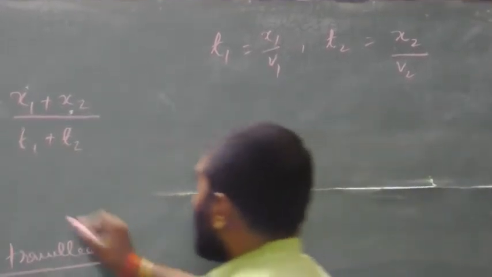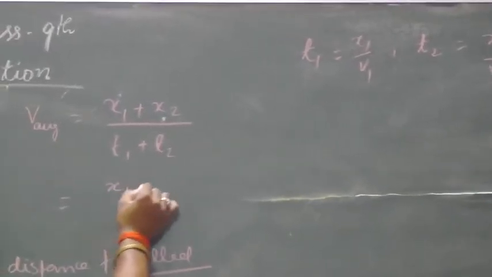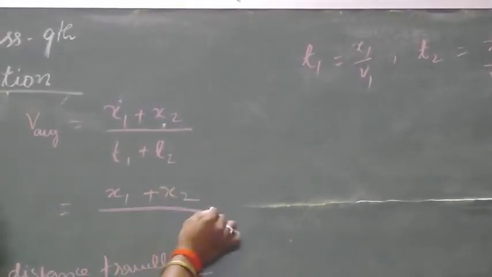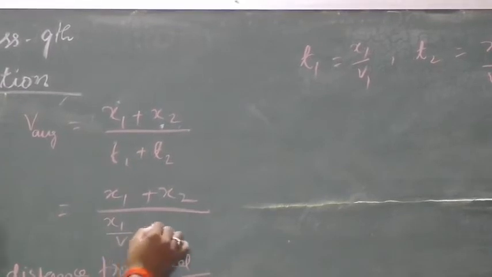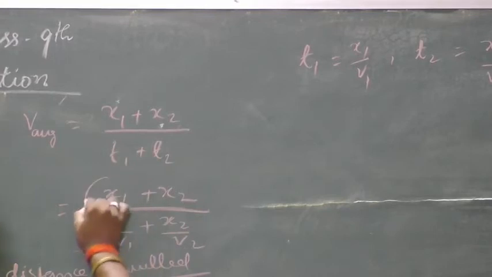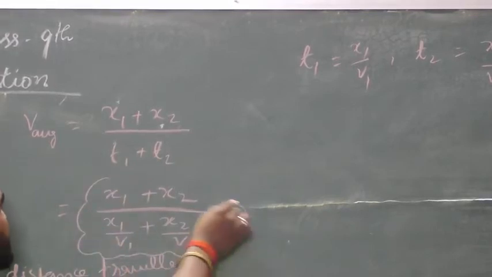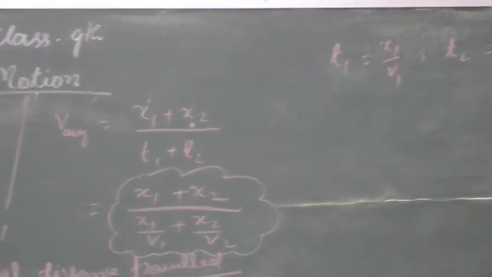Now we will put the values of t1 and t2 here, and we will get x1 plus x2 divided by x1 upon v1 plus x2 upon v2. This will be another formula to solve numericals related to average speed.